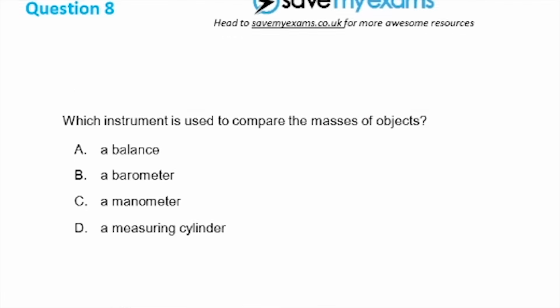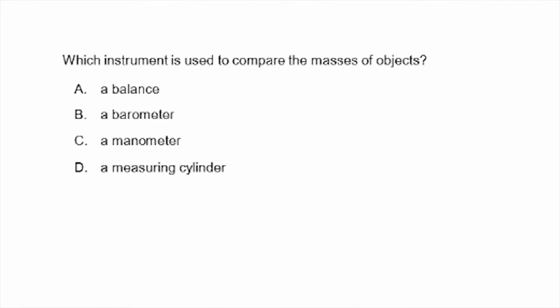Next, which instrument is used to compare masses of objects? Here, when we are comparing masses of objects, we are going to use a balance. A barometer? Nope. This one is used to measure pressure. A manometer? Nope. A manometer is used in the lab to conduct pressure experiments. A measuring cylinder is used to measure volume. So it's a balance that is used to compare masses of objects.